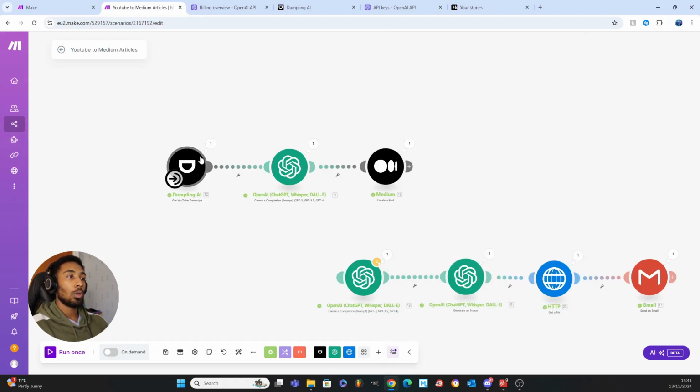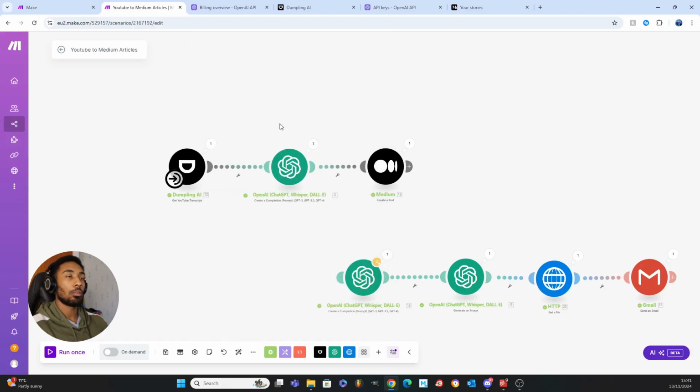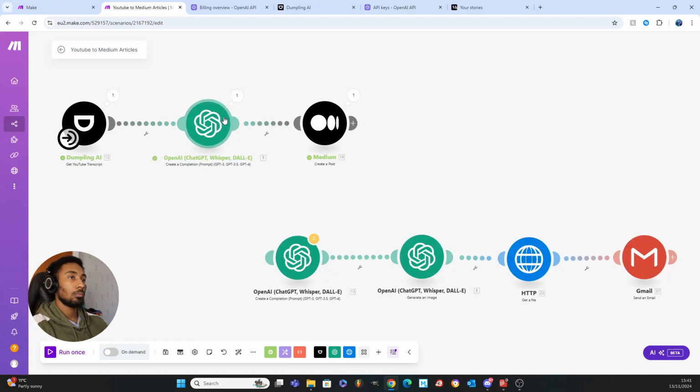And just to show you that it works, the URL that we've put in here is the URL of my last video, which was about using AI to improve yourself. And we are going to click on run scenario. And as you can see, it's doing its thing. It's loading up to the next step now. And there you go. So the automation has been run and it's completed.